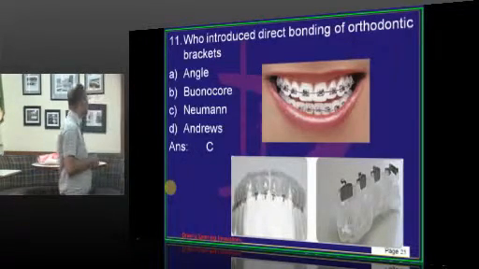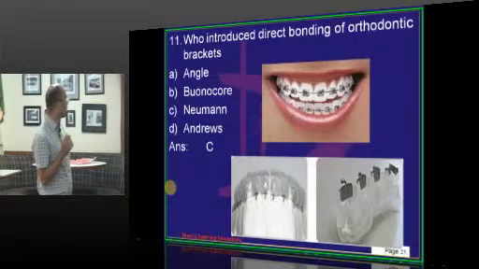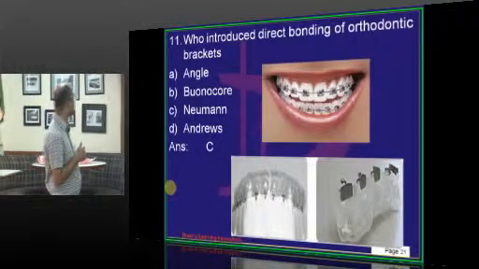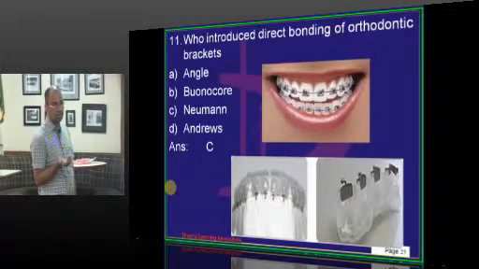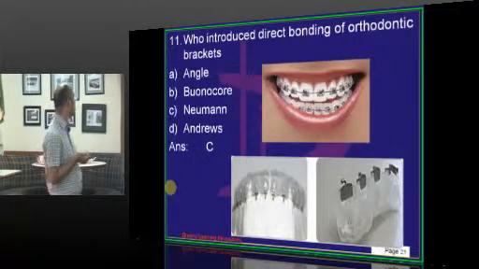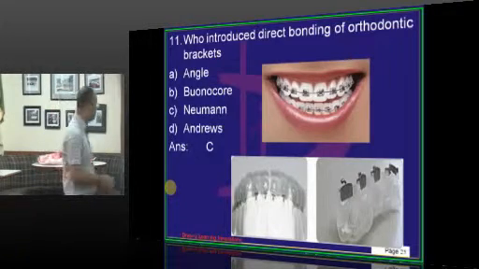Who introduced direct bonding of orthodontic brackets? Now, orthodontic brackets are bonded, and it was first done by Newman. Buonocore introduced the technique of acid etch, but the first direct bonding was done by Newman.